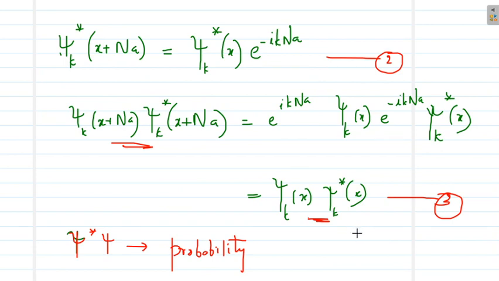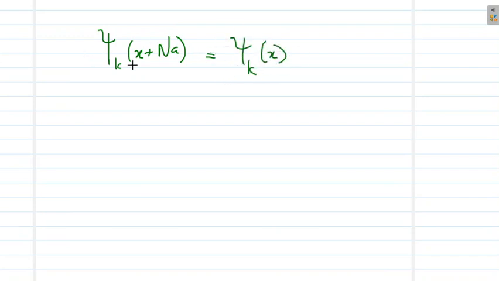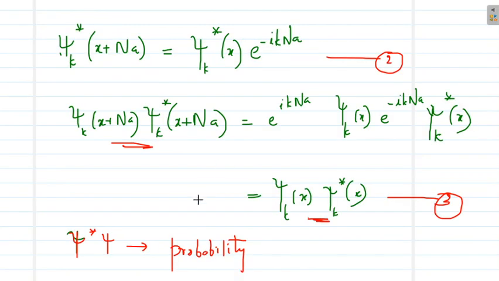Stating otherwise, this equation also implies that since the electrons are present everywhere, the wave function at x, psi k of x, will be same as the wave function at x plus na, psi k of x plus na. This is the second assumption that we will get from the previous equation.